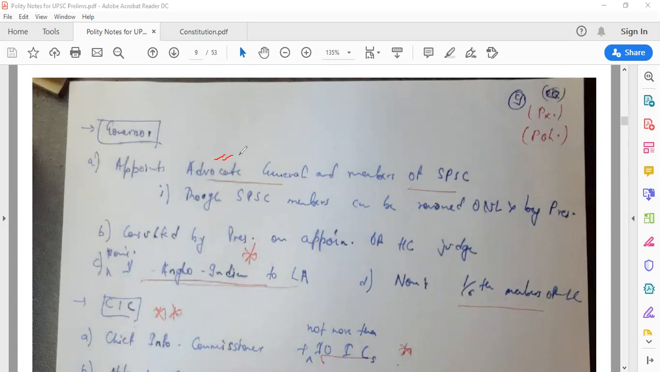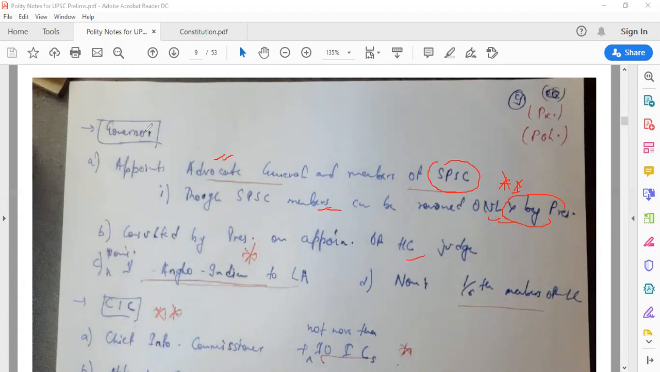The Governor appoints the Advocate General as well as members of the SPSC, the State Public Service Commission. But SPSC members can be removed only by the President. Very, very important. Although State Public Service Commission members are appointed by the Governor, they can be removed only by the President. And who is consulted by the President? The Governor is consulted by the President on the appointment of High Court judges.